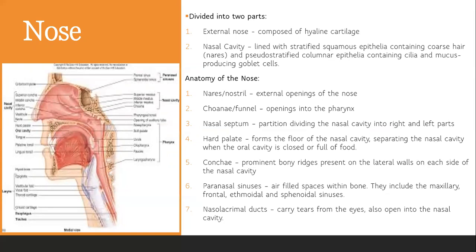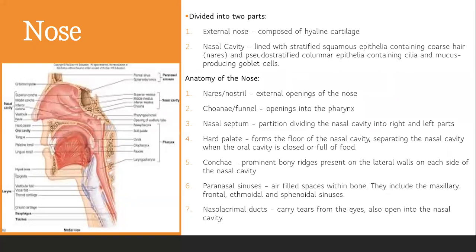So what is the anatomy of the nose? We have the nares or nostrils, which are the external openings of the nose, the choanae, the openings in the pharynx, and the nasal septum, the partition dividing the nasal cavity into right and left. We also have the hard palate, which forms the floor of the nasal cavity that separates the cavity when the oral cavity is closed or full of food.